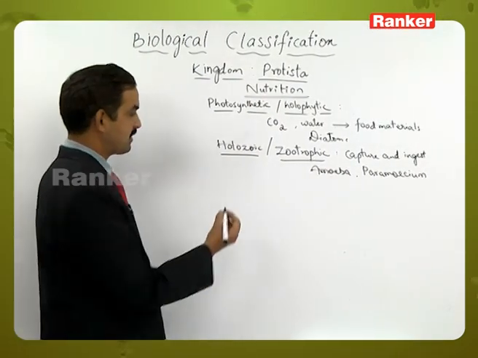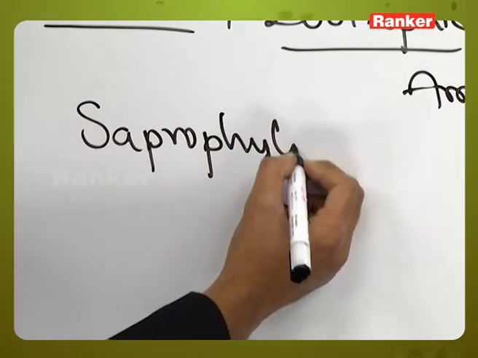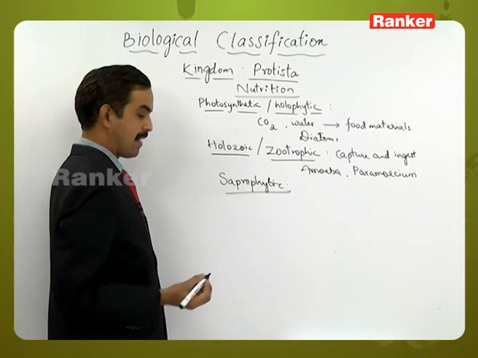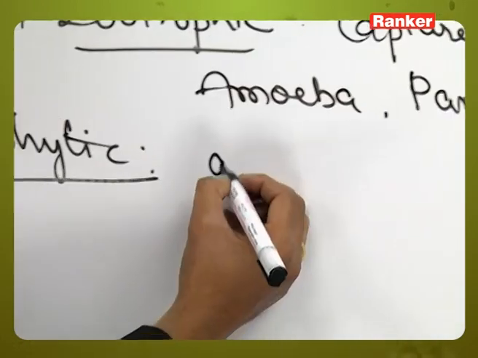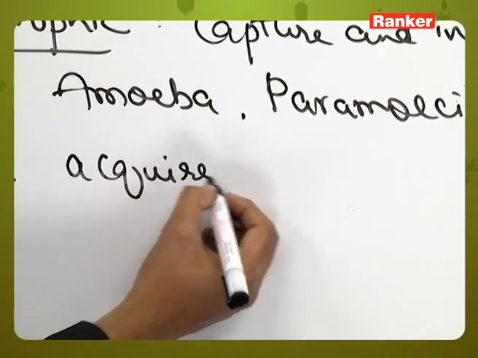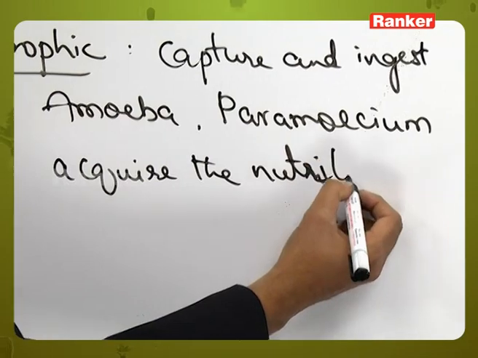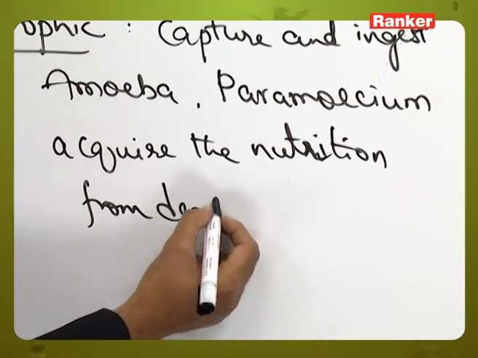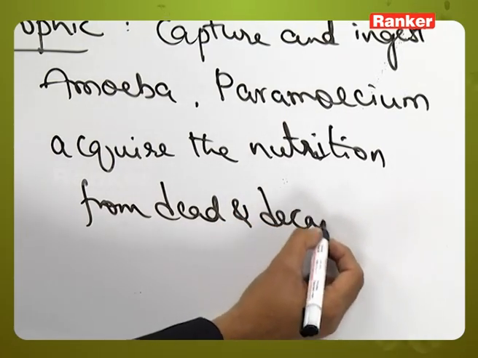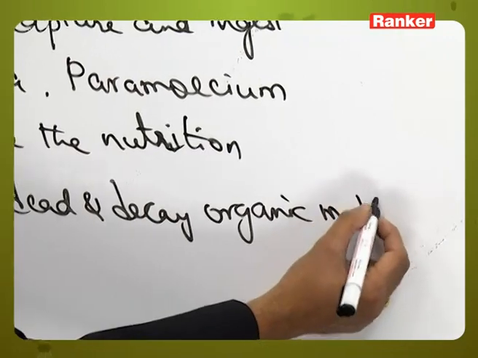Then the next one is the saprophytic type of nutrition. Saprophytic nutrition is the one where they acquire nutrients from dead and decaying organic matter.